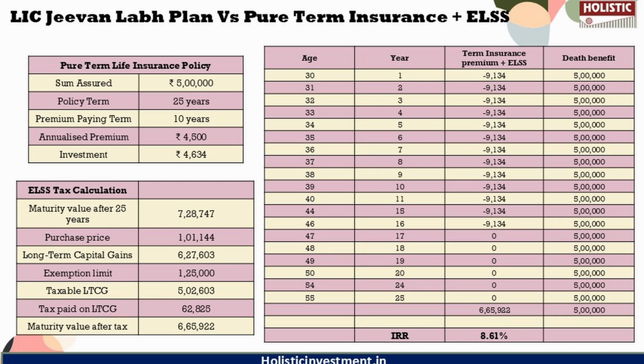we do have a small tabular column presented on the screen for your reference to see how the ELSS tax is calculated, which you can pause and see. This alternative approach offers both higher life coverage and better returns than the LIC Jeevan Labh plan, making the plan inadequate for those seeking robust protection and growth.